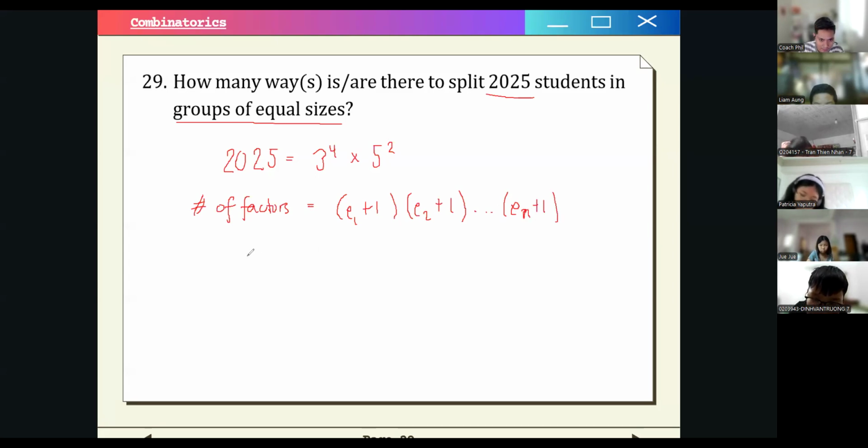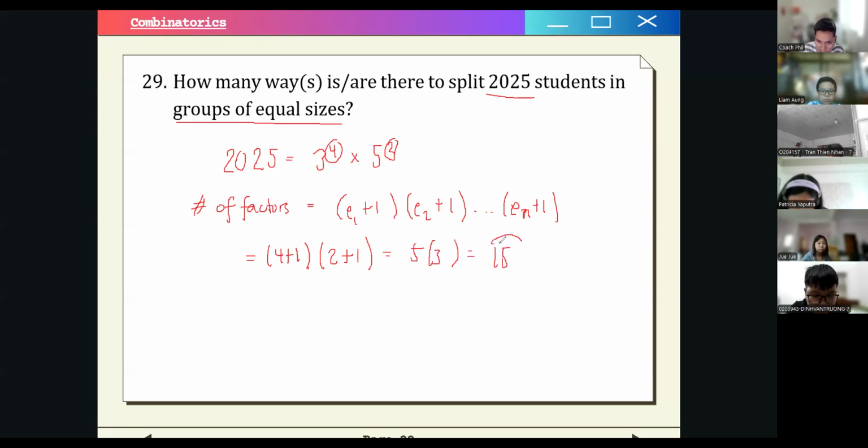So in our case, we have 4 in our first prime factor, so let's have 4 plus 1, and then 2 for the second prime factor, 2 plus 1. So we have 5 times 3, which is equal to 15. So this is actually our final answer. But I will explain to you guys why we use this solution.